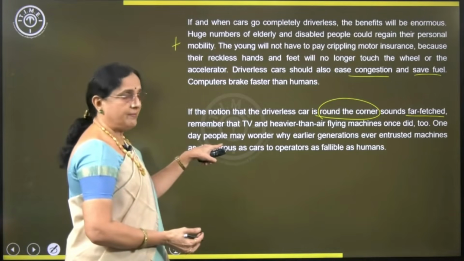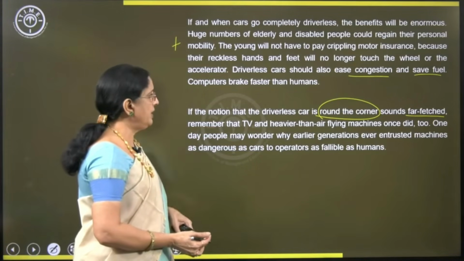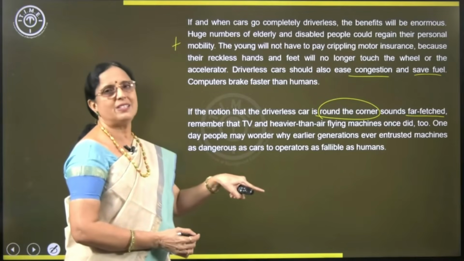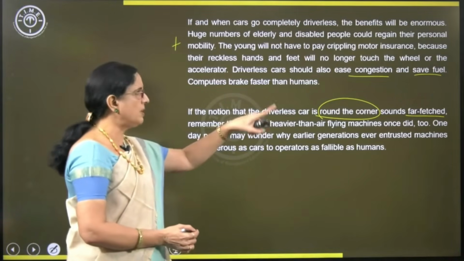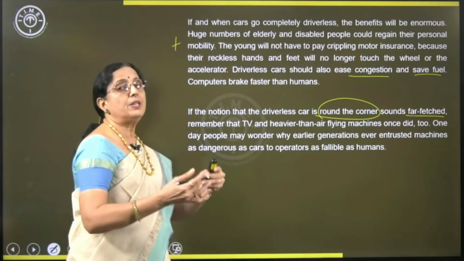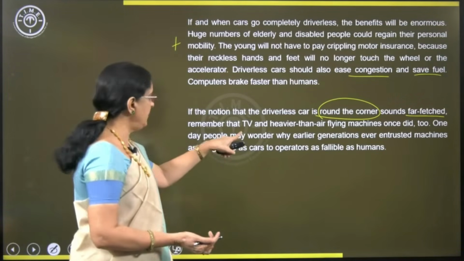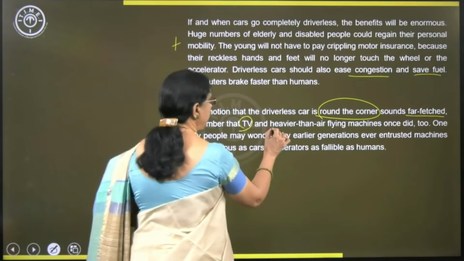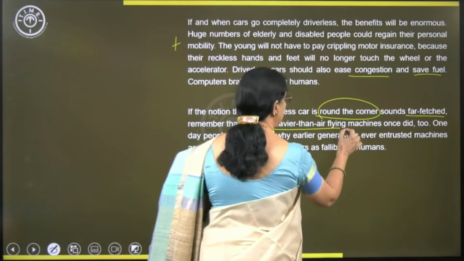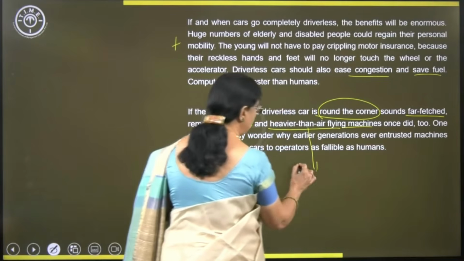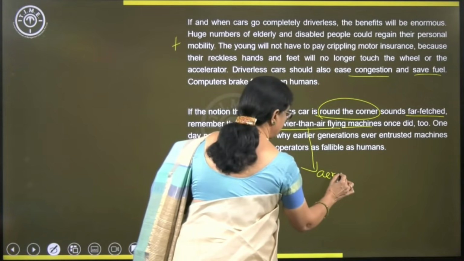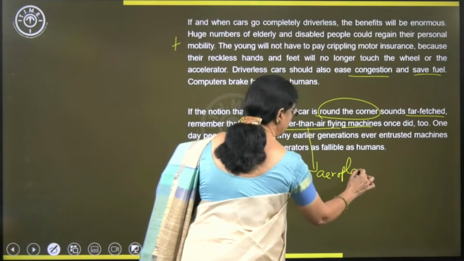Remember that TV and heavier than air flying machines once did too. The author is comparing these driverless cars with TV and heavier than air flying machines. What are heavier than air flying machines? Aeroplanes. Same story with these also.